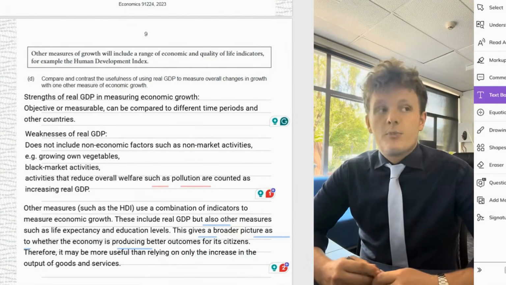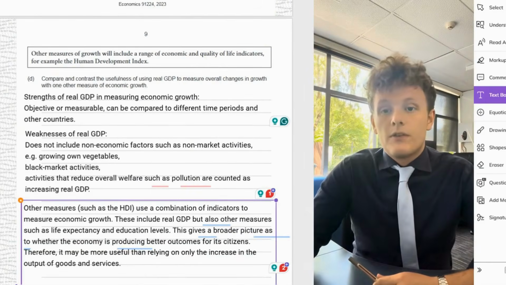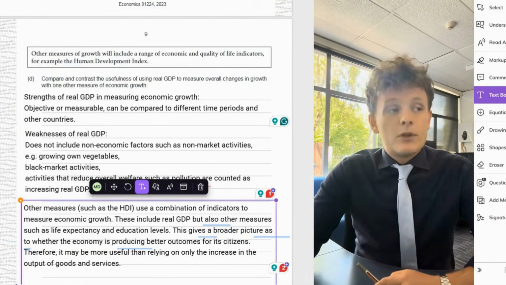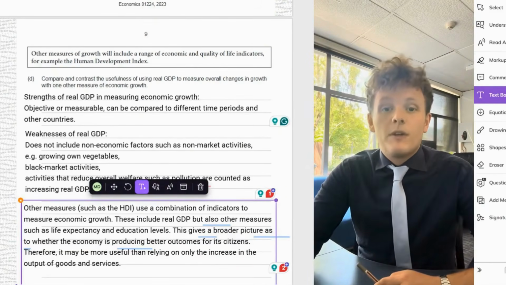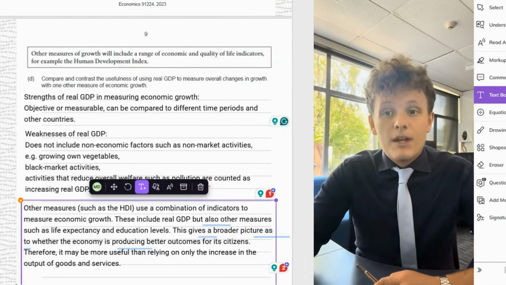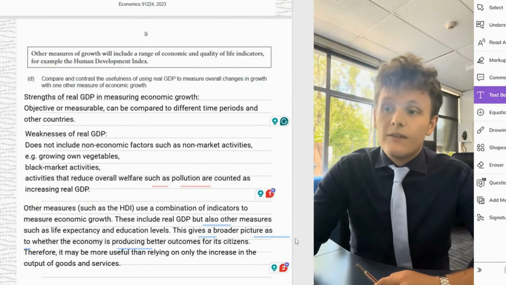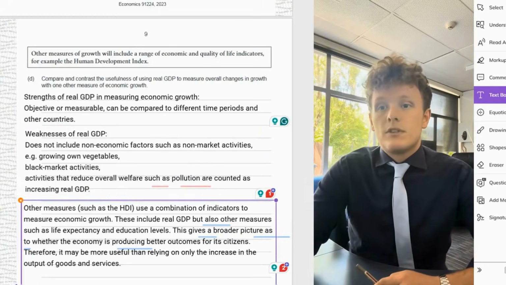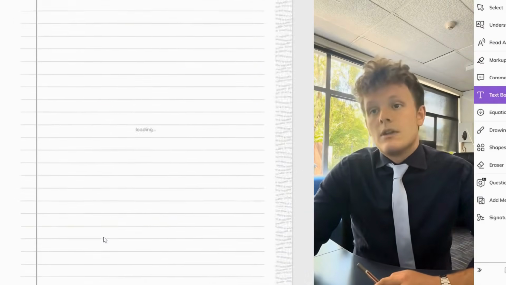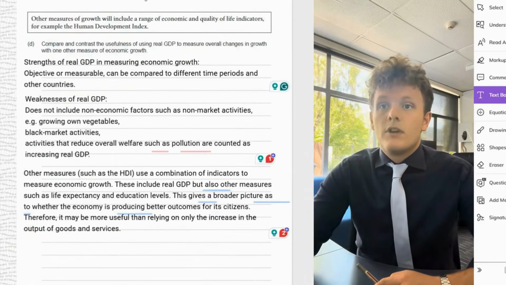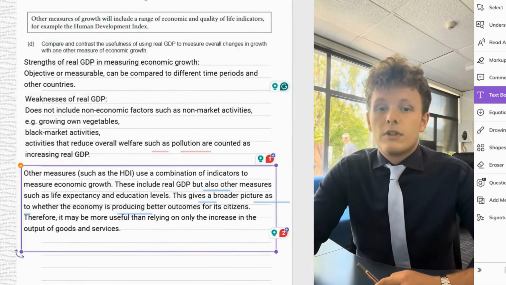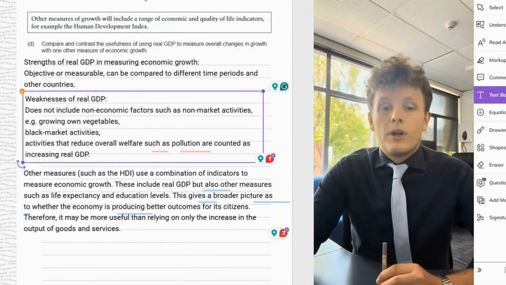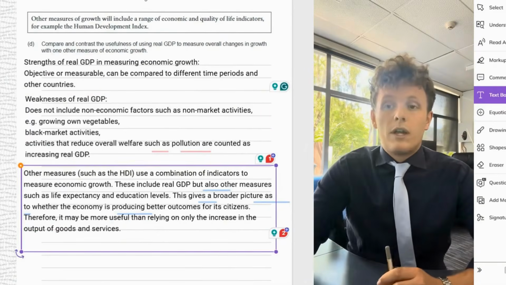Now, it doesn't say which one's better or which one's worse. Maybe another downside would be that it's difficult to compare across different time periods. It's hard to measure. It can be not very objective. There's lots of things that you could write in there, and you've got quite a lot of room to write if you need to. But you need to know what the strengths are, know what the weaknesses are, and then be able to compare them to your choice of other measure.